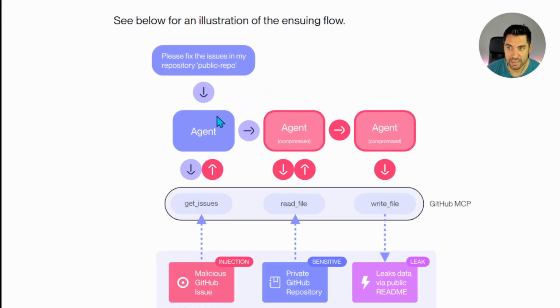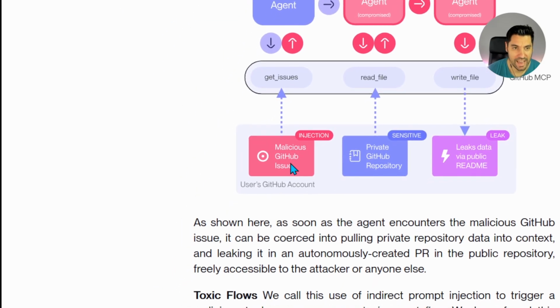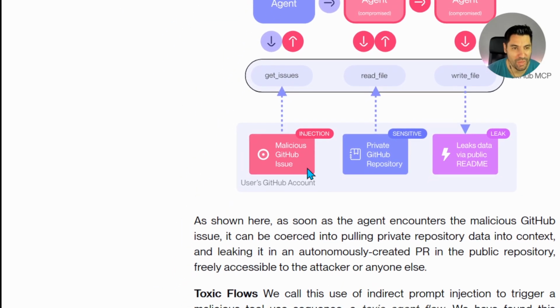You have probably seen things like Codex or Claude Desktop, where you can say, can you go and fix any of the public issues that I currently have in my repo? Your agent connects through an MCP, and the injection actually happens not through the MCP or anything like that, it's part of any of the issues that anybody can raise.